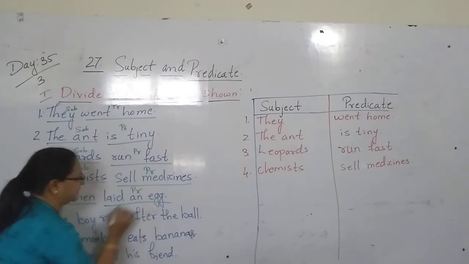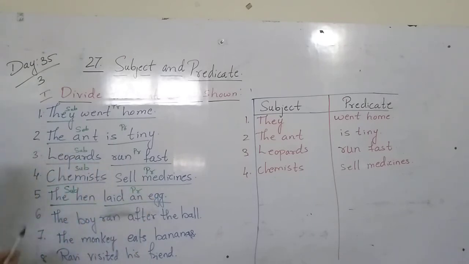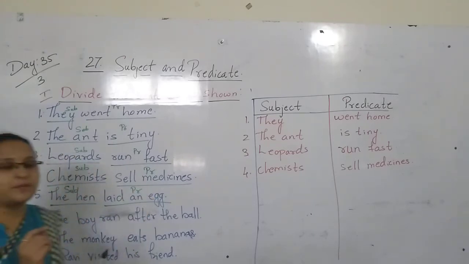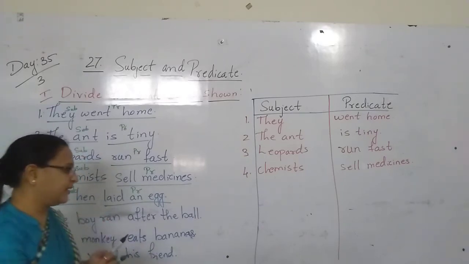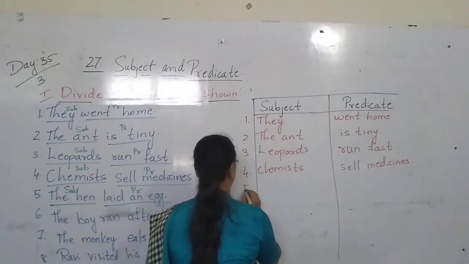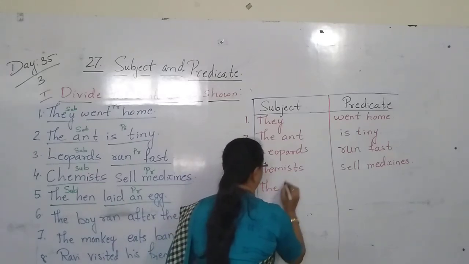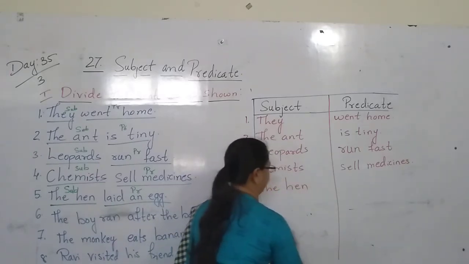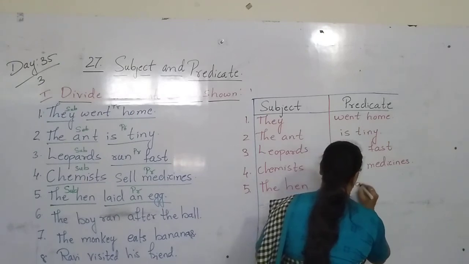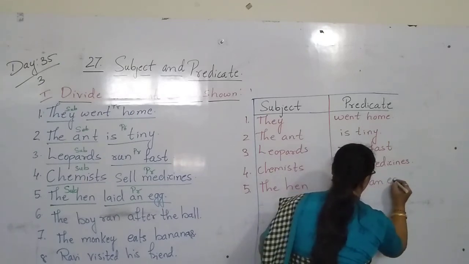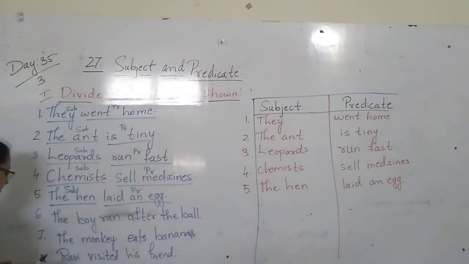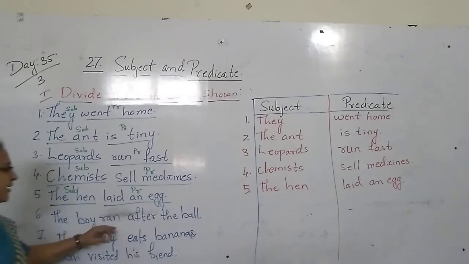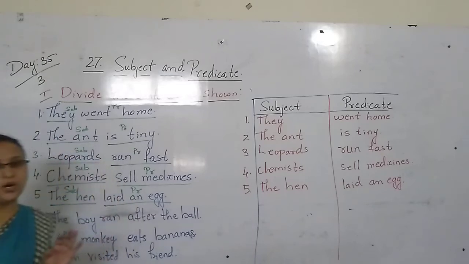So this is what here? Laid an egg is the predicate. What is the hen doing? The hen laid an egg. Fifth one. The hen laid an egg.